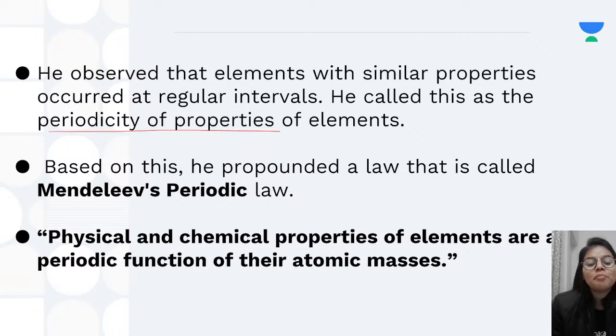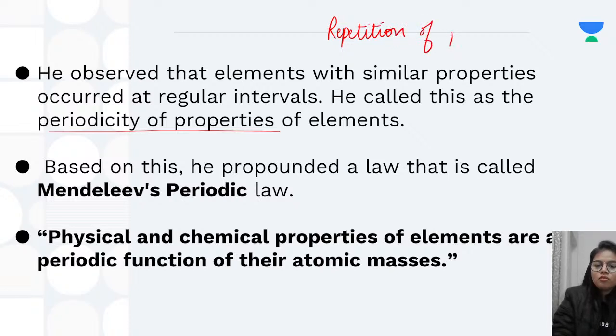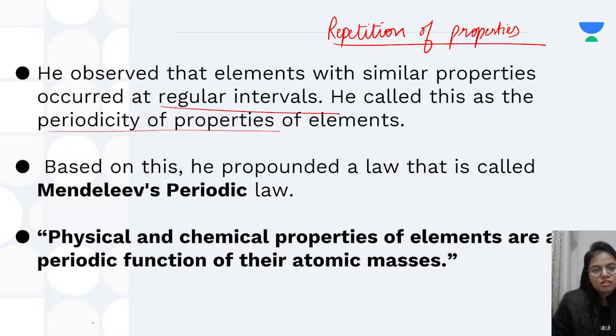It is a kind of repetition of certain properties which occur after a regular interval. So if I have to define periodicity, it is the repetition of properties after a regular or certain interval. Now, on the basis of this, he gave a law which we call Mendeleev's Periodic Law.